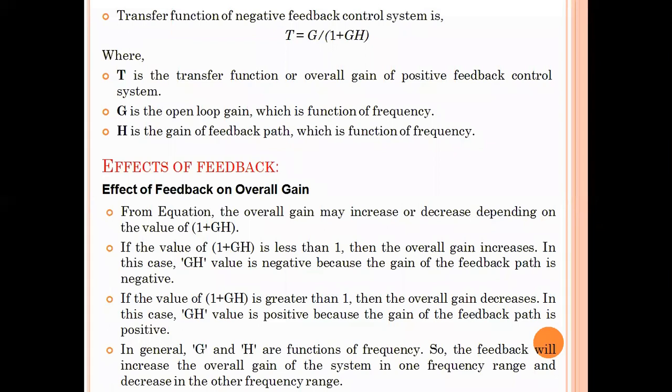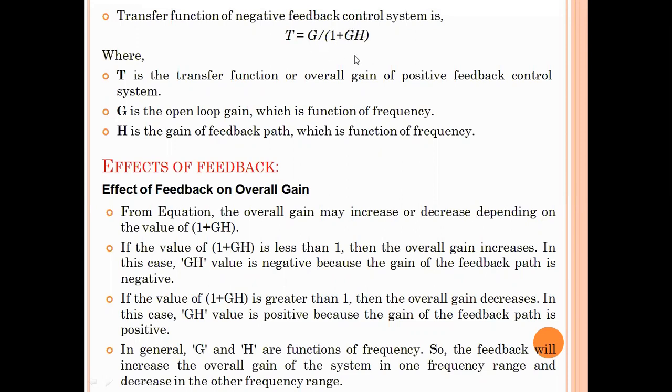And if this 1 plus GH value is greater than 1, which means the denominator value is greater than 1, the overall gain of the system will come down, that means it decreases. Always remember G and H are both in the frequency domain.